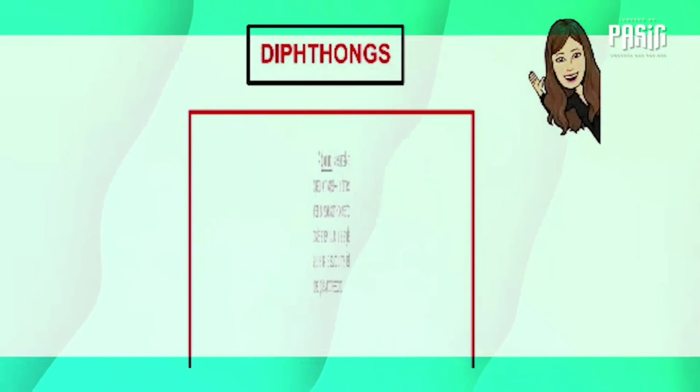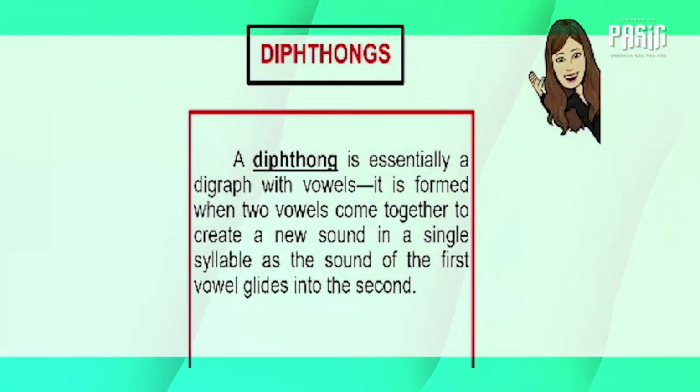Now let's proceed to our last topic, which is diphthongs. A diphthong is essentially a digraph with vowels. It is formed when two vowels come together to create a new sound in a single syllable, as the sound of the first vowel glides into the second. These are usually found in the middle of a word.